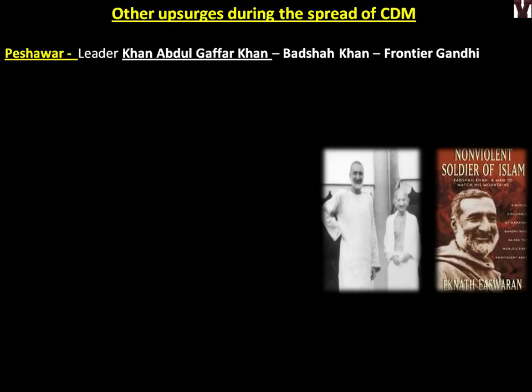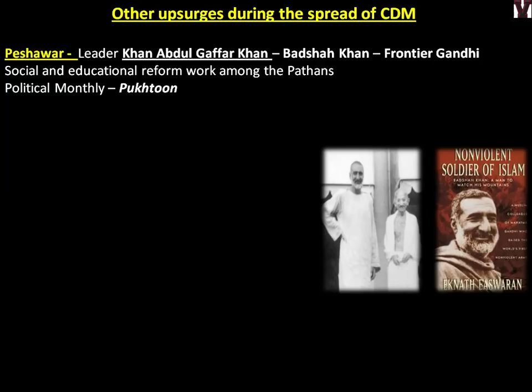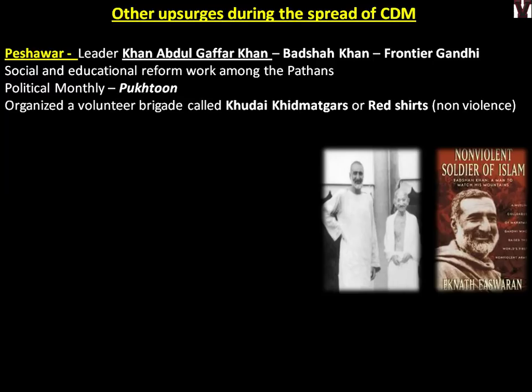At Peshawar, which is in present-day Pakistan, a leader named Khan Abdul Ghaffar Khan, who you see in the picture, this tall man, a Pathan actually, is also called Badshah Khan and Frontier Gandhi. This has been asked in UPSC, so you should know the name. He did social and educational reform work among the Pathans. So he was a great leader in the northwest area of India. His political monthly's name is Pukhtoon. You have to remember who this is related to: Khan Abdul Ghaffar Khan, Badshah Khan, Frontier Gandhi. Any name given in the UPSC options, you should know.